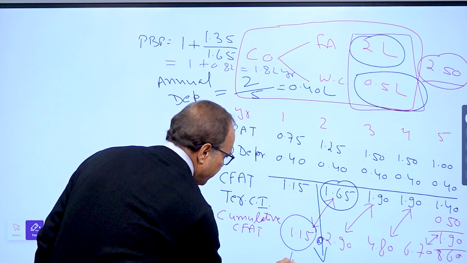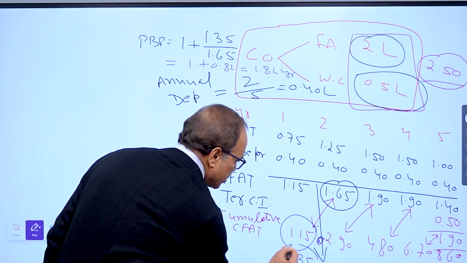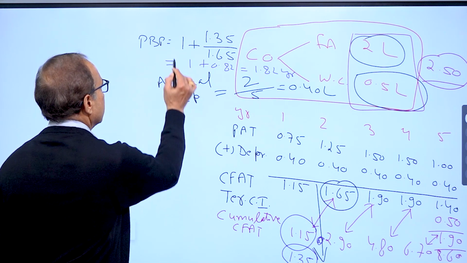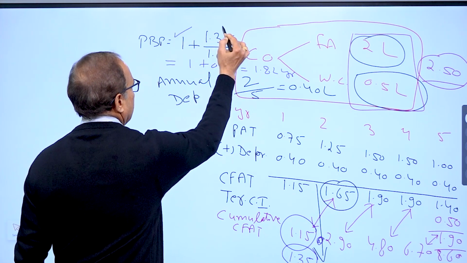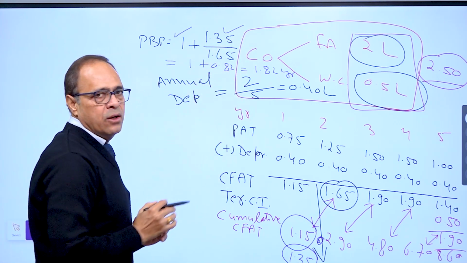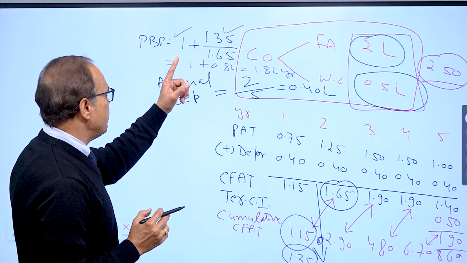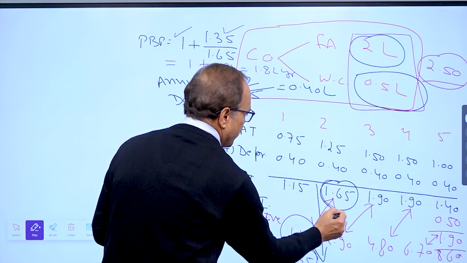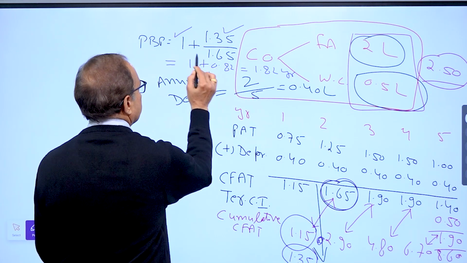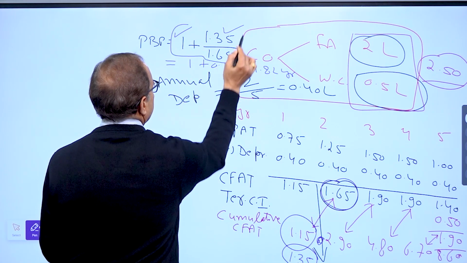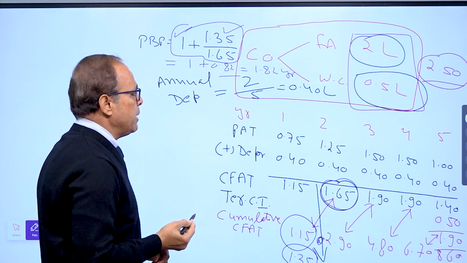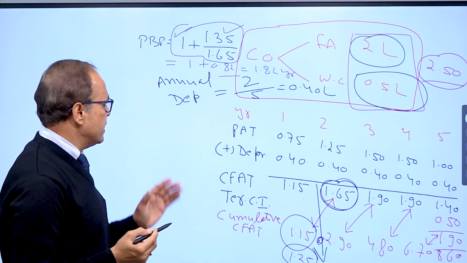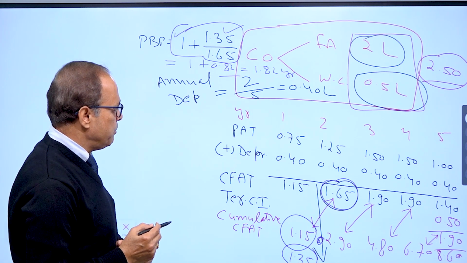So how much is the deficiency to make it equal to 2.5? That is 1.35. So we get the payback period, complete 1 year, and then in how much time fraction or proportion of the second year, 1.35 will be recovered. Whereas total cash inflow in the second year is 1.65. If you solve this, you will get it 1.82. So your payback period is 1.82 years. So that is the way we have calculated payback period.